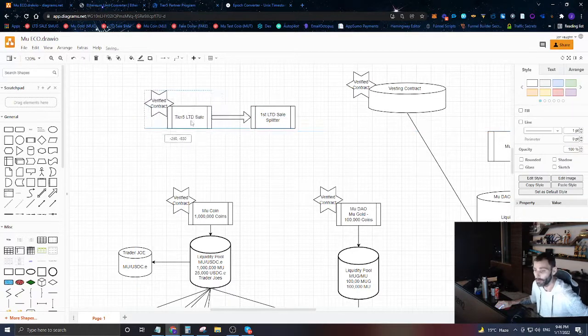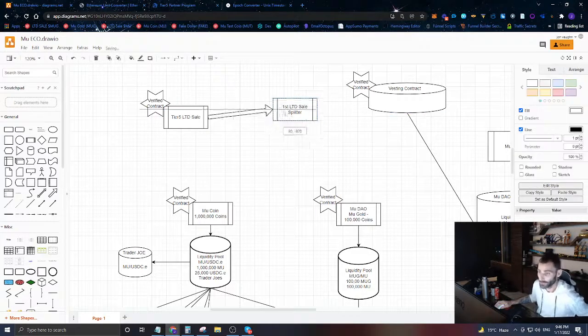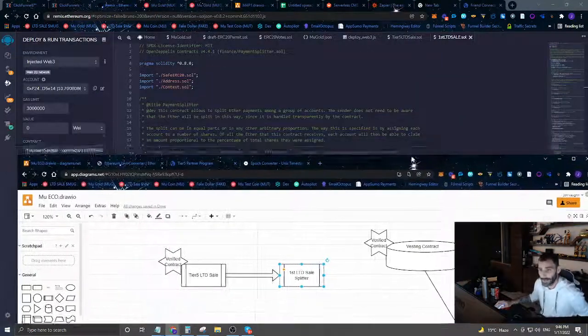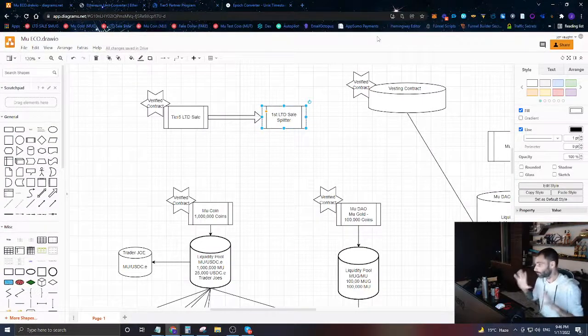And then all of the money from the sale of that smart contract, so from anything people buy, is going to be sent to this payment splitter, and that's going to split up all that money to anybody who is in that payment splitter. So to show you what's going to happen, again, I want to give you a practical understanding of it.